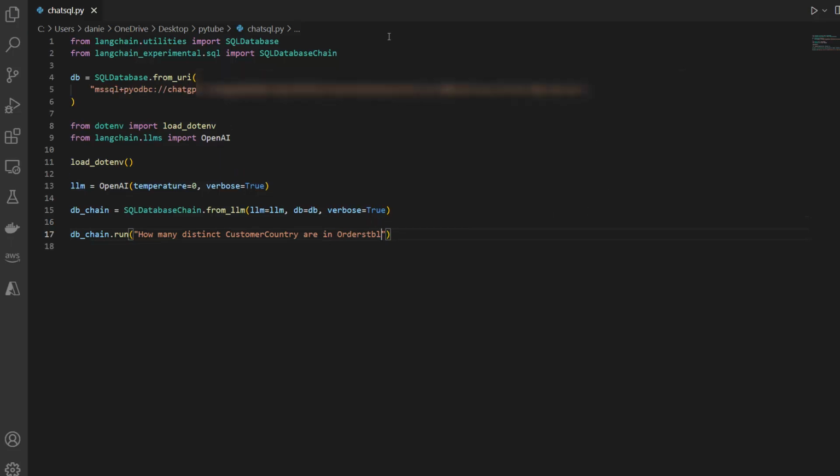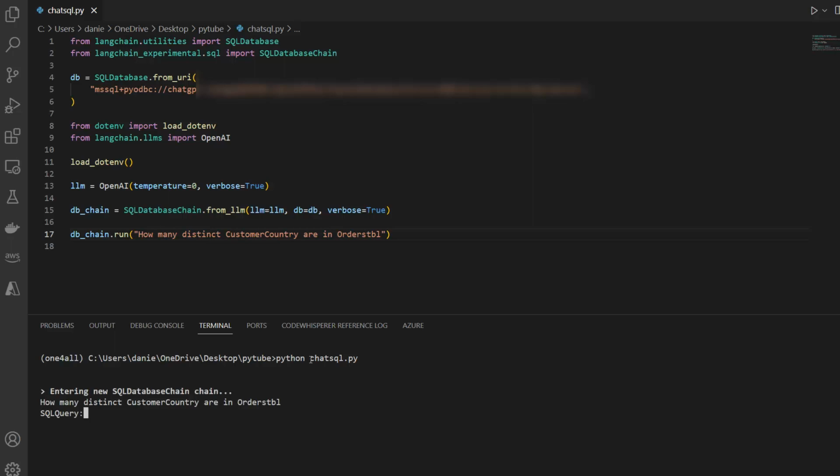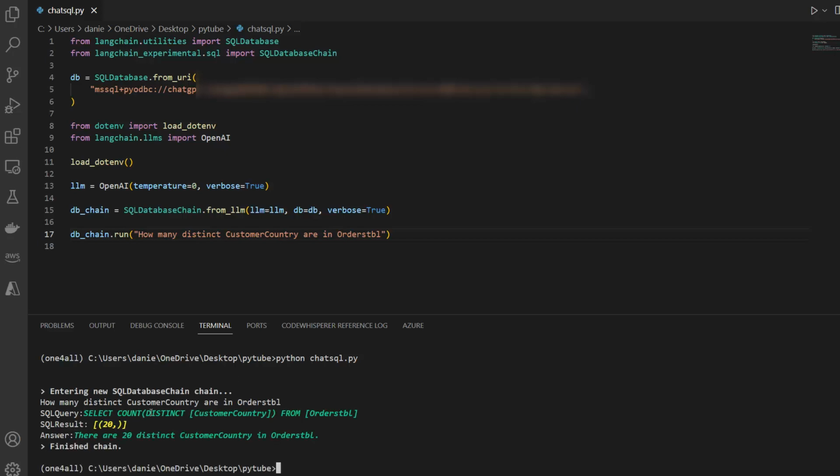And then let's actually open a terminal. So go to a new terminal here. Let's run the query. In this case, python and then jetSQL.py. So let's run this and see what we get. Now it's running the SQL query. It's transforming this into a SQL query, and you can see there's our chain. It's called select count distinct customer country from orders TBL. And the result is 20, and then we get an answer: there are 20 distinct customer countries in orders TBL, which should be correct.